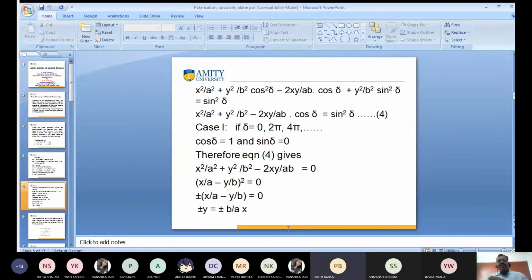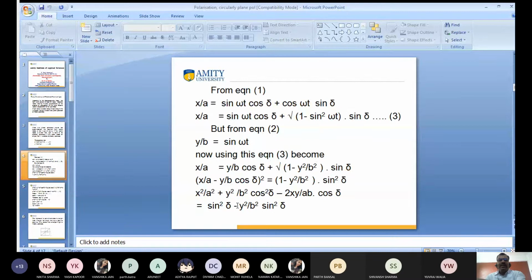Hello? Yes, sir. Okay. So actually I want to discuss the resultant equation. I transfer the value again. Sin²δ, this is y². Hello, you have seen on the screen. (y²/b²) is on the right-hand side. I transfer it to the left-hand side. So on the left-hand side, y²/b² is common: cos²δ + sin²δ, very well. Sin²θ + cos²θ is equal to 1.